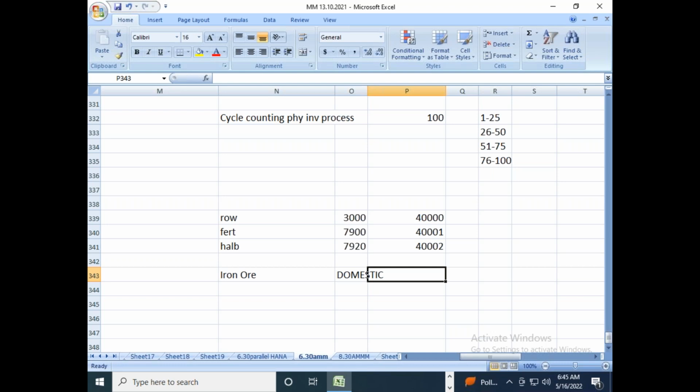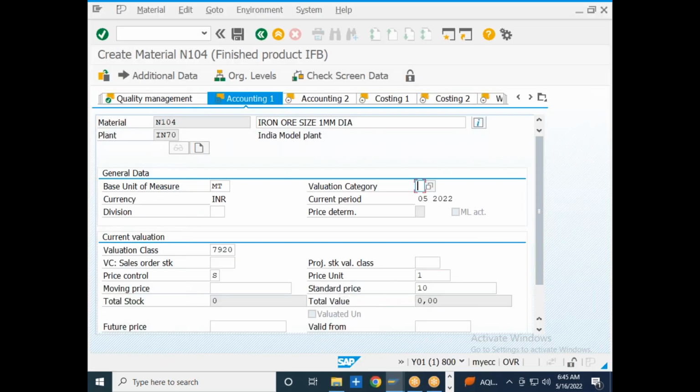If you are buying the material within India, let us say it will have a price of 1000 rupees. If the same material you are also buying from the international market or importing, then the price will be 1500 rupees. Okay, one material will be having two prices, right? If you are buying from India, it will have 1000 rupees. If you are buying from the outside market, it will have 1500 rupees.